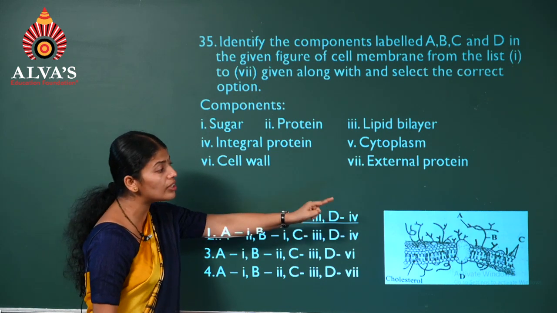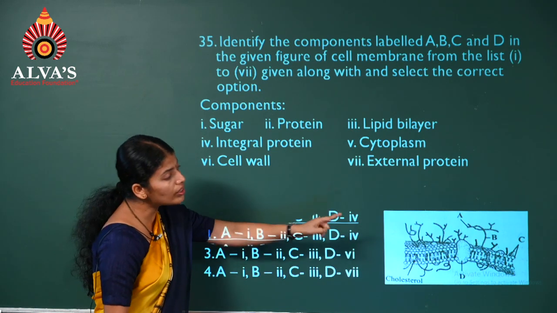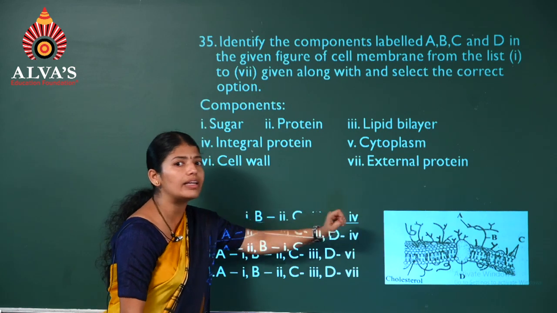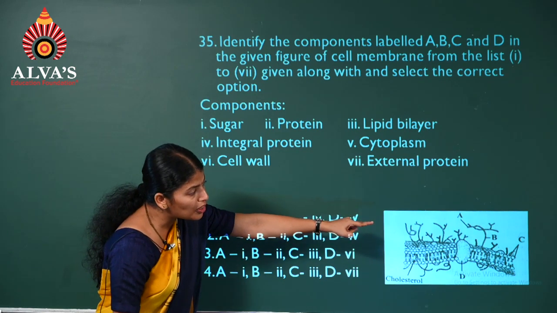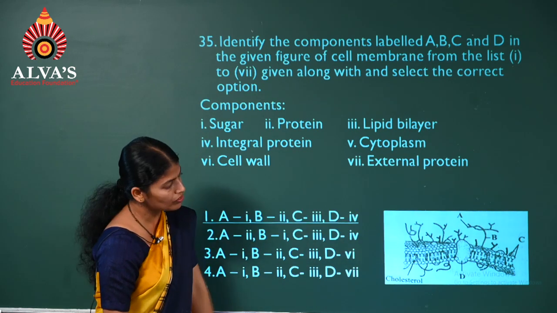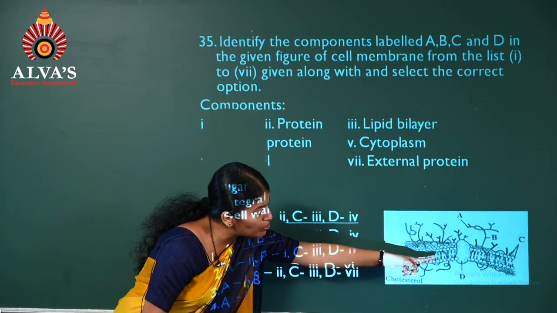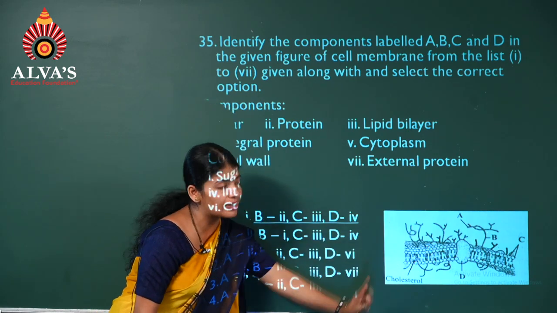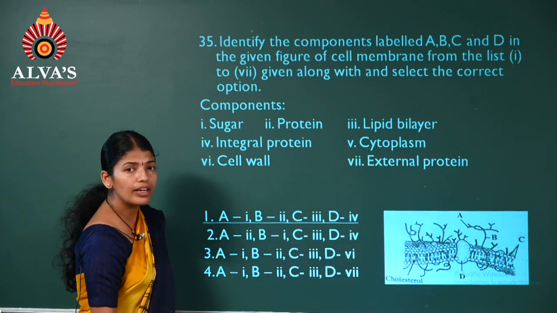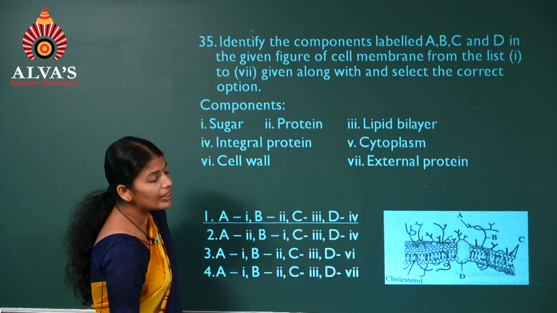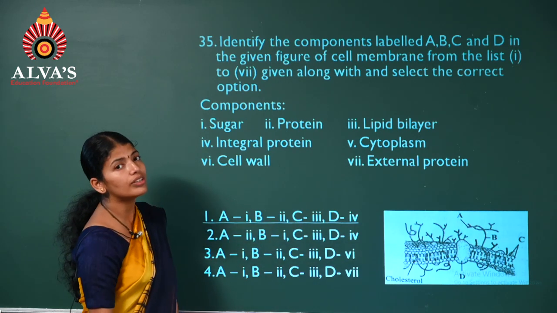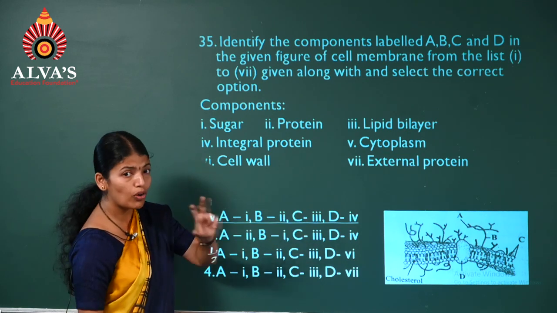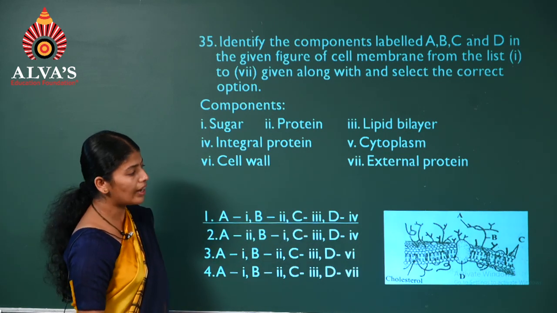It's nothing but the sugar. To what is it attached? Protein. So B you can make out is a protein. Here also is a protein, that's the integral one. We'll consider C. Can you make out the C there? They are the lipids. How are they arranged? In the form of a bilayer, right?